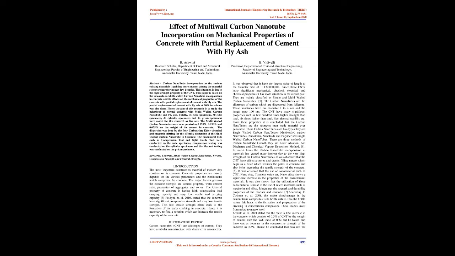The multi-walled carbon nanotubes were incorporated at 0.025%, 0.050% and 0.075% by weight of the cement in concrete. The dispersion was done using Poly Carboxylate Ether chemical and magnetic stirring for effective dispersion of the multi-walled carbon nanotubes in concrete. Mechanical tests such as the compression test and split tensile test were conducted on the cube specimens, compression testing was conducted on the cylinder specimens, and flexural testing was conducted on the prism specimens. Keywords: concrete, multi-walled carbon nanotubes, fly ash, compression strength, and flexural strength.